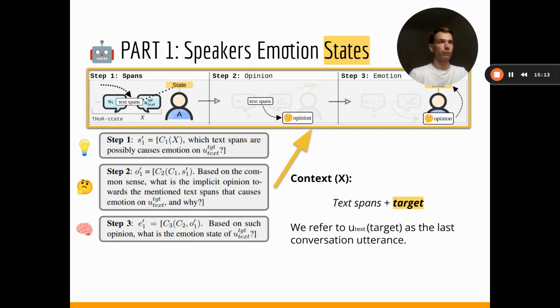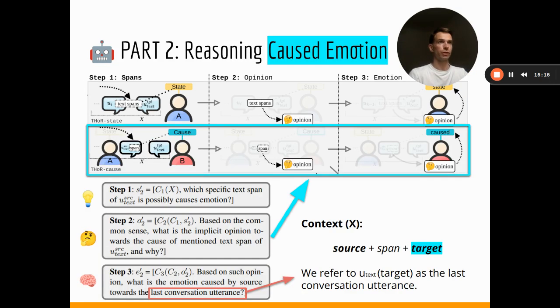Without going into further details, let's now switch to part number two, where exactly the same concepts find their application towards predicting the emotion causes from speaker A towards speaker B. Within this part, the context represents pretty much the same format. In addition, we have the source, or speaker A, with the first utterance.